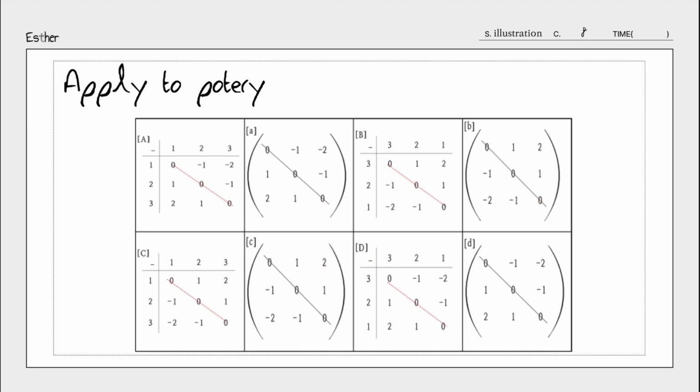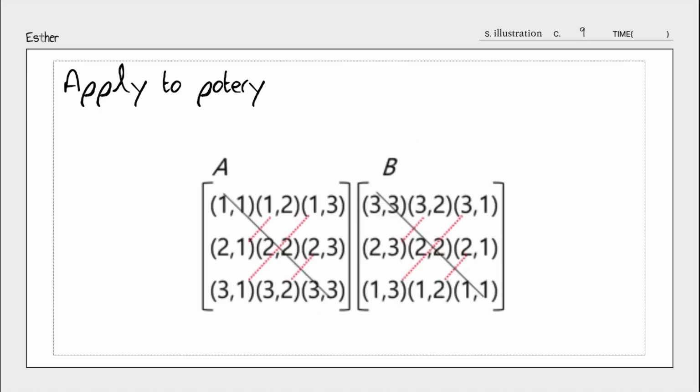Next, let's pay attention to the coordinate values of each element instead of row and column operations. Check the coordinate values specified on that page. Next, draw an axis diagonally to the right and down, and you will see the symmetries bounded by the drawn axis. Notice the symmetries of 2, 1 and 1, 2, 3, 1 and 1, 3, 3, 2 and 2, 3 in the A matrix, and 2, 3 and 3, 2, 1, 3 and 3, 1, and 1, 2 and 2, 1 in the B matrix.